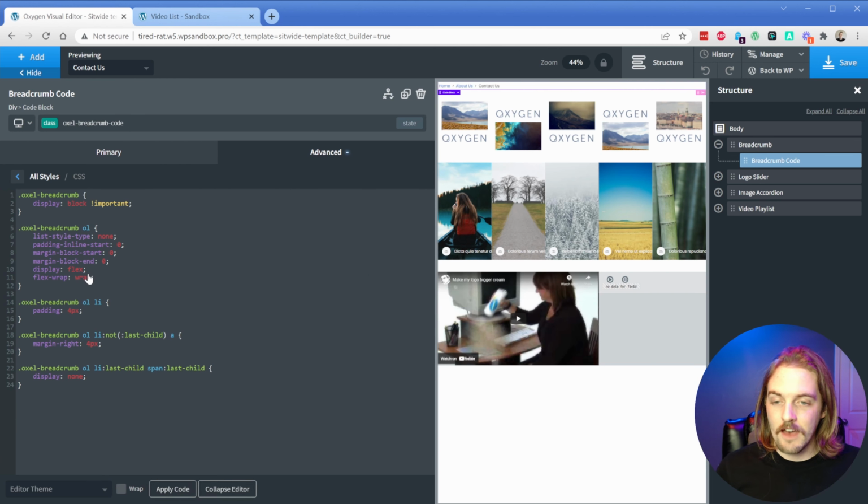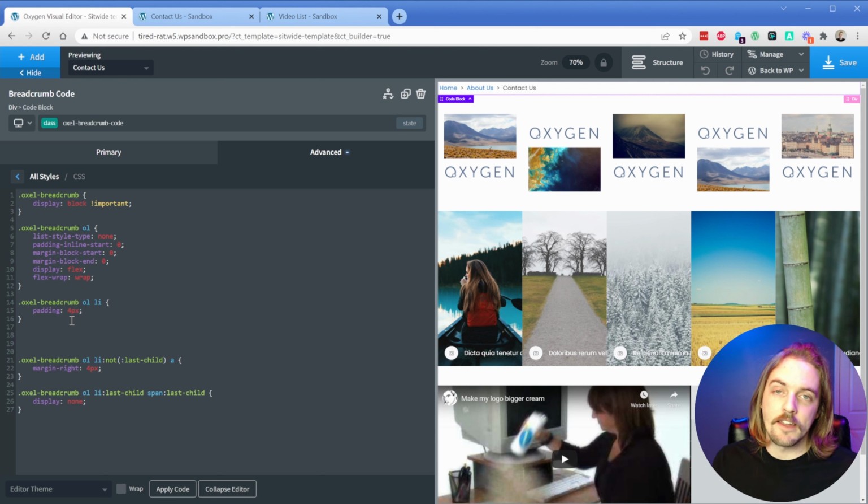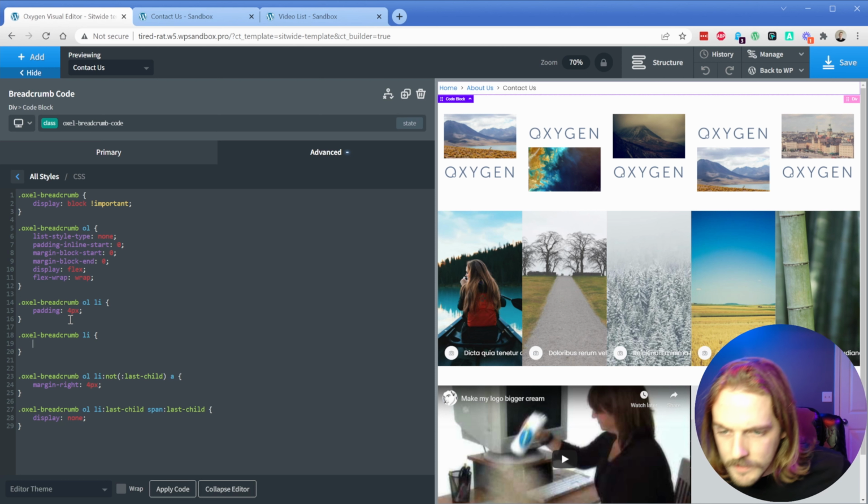Now the other option you have is some CSS, so if you want to change the styling of that, you are going to need to use CSS or add those selectors into Oxygen. I would probably just recommend going the CSS route. It's going to be relatively straightforward. So I'll just go ahead and quickly show you how you can style these links. Your selector is going to be oxyl-breadcrumb li. Did I spell that correctly? Yes. Okay.